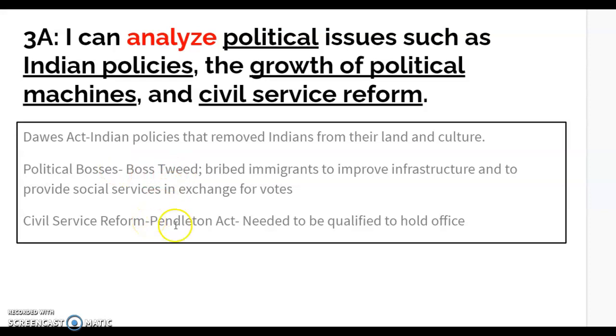So, with that being a political issue, the political bosses or political machines, we get the civil service reform. And basically, the civil service reform, which also could be called the Pendleton Act, made it to where political bosses like Boss Tweed had to take tests or exams to prove that they were qualified to run or serve a particular office. So, because of the political bosses and the issues that they had during the Gilded Age, you get civil service reform, which now requires people to prove that they are qualified to do a certain political job.